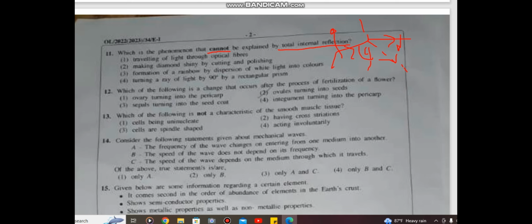Traveling of light through optical fibers, that is true. Making diamond shiny by cutting and polishing, let's keep that point. Formation of a rainbow by dispersion of white light into colors. Turning of a ray of light by 90 degrees by a rectangular prism, that of course has total internal reflection. Then we take the third one as the answer, because in the third one there are no reflections. The white light is being dispersed by the prism, and all the light rays will be refracted. So cannot be explained is the third one.